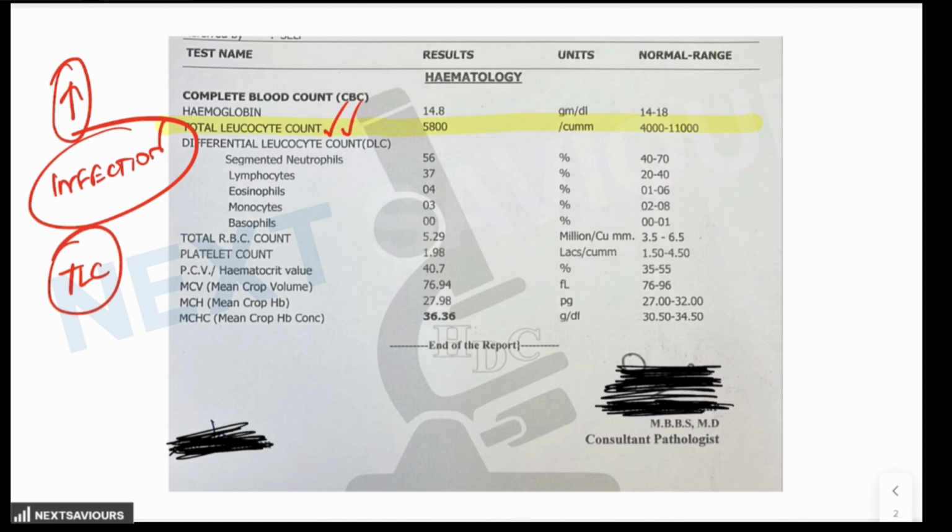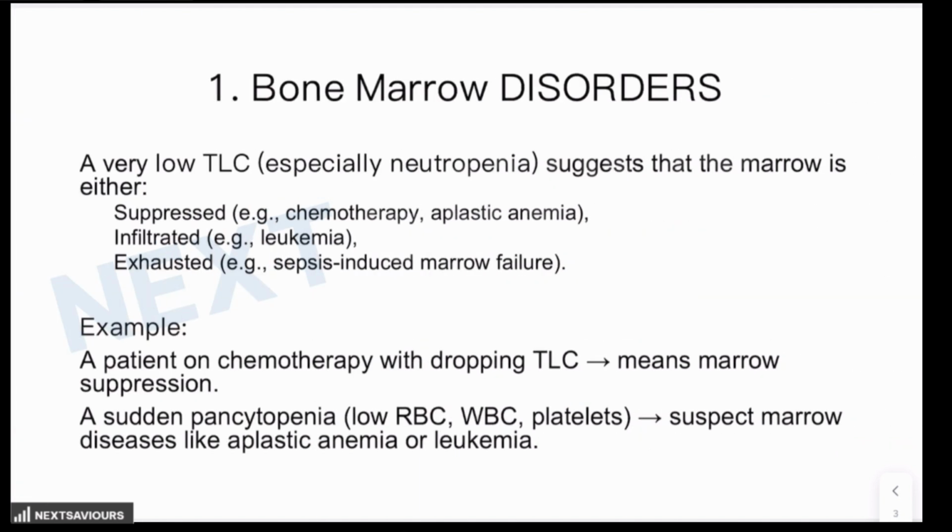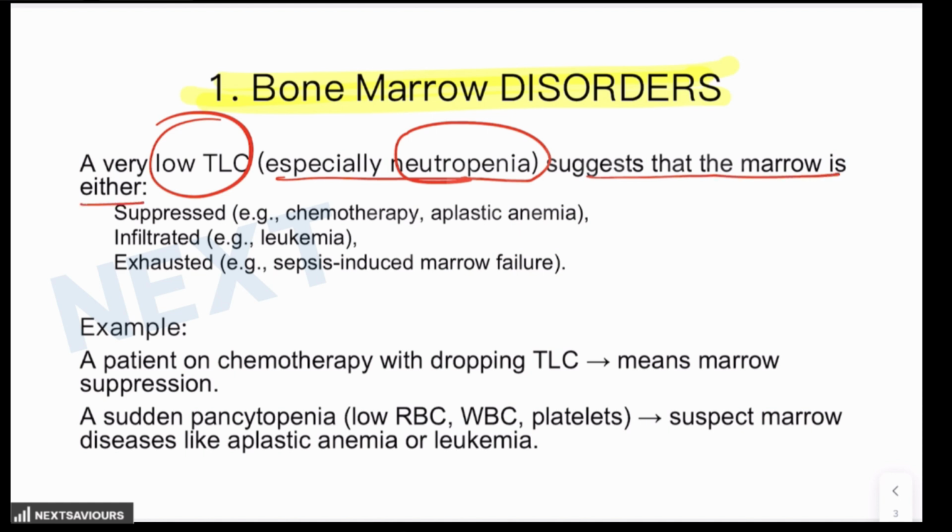It is the vital reflection of five major system diseases. And the first one is the bone marrow disorders. The bone marrow is a factory that is responsible for producing all the blood cells, including the WBCs. So, a very low total leukocyte count, particularly neutropenia, is suggestive that the marrow is either suppressed, that means it is not functional, which could be because of chemotherapy or aplastic anemia.